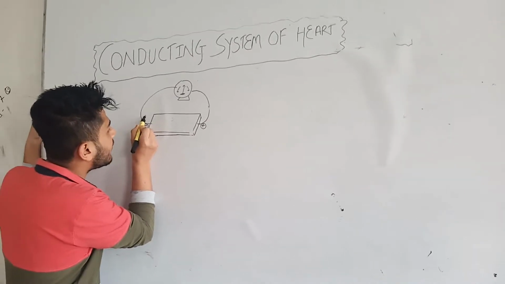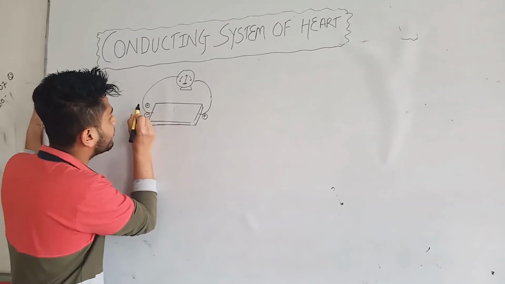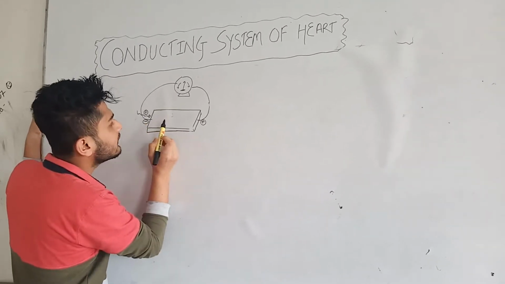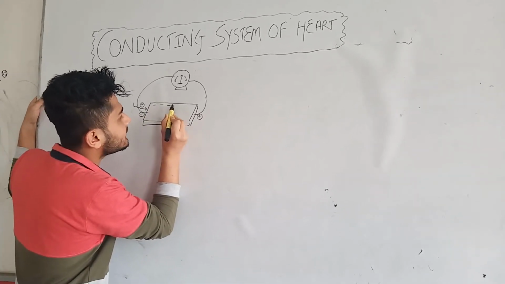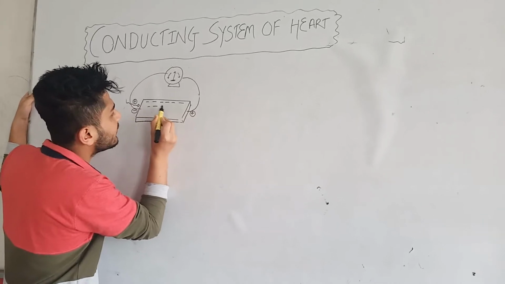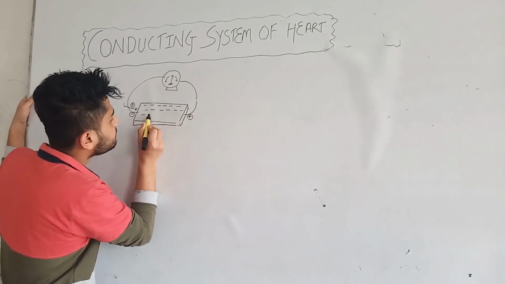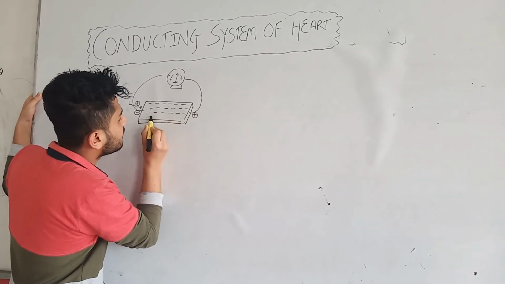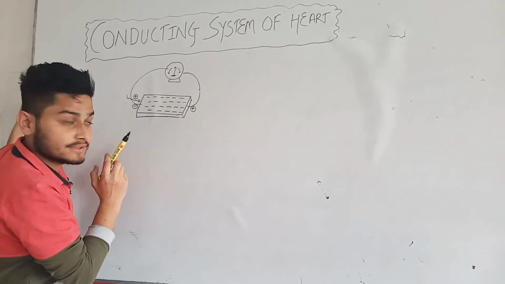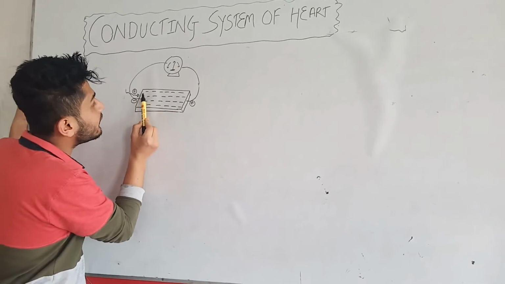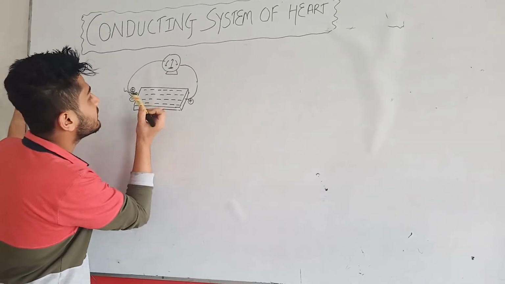So if I introduce a kind of cation over the cardiac muscle, we already know that it is always electronegative in the beginning, at minus 90 millivolts. So if I introduce the cations here, it will obviously spread and replace it.